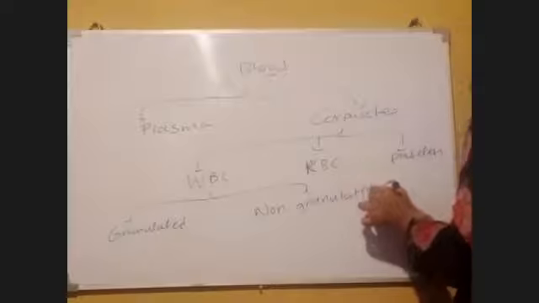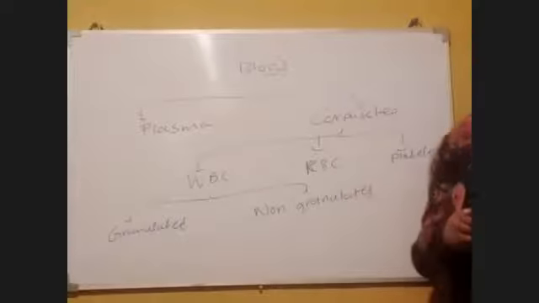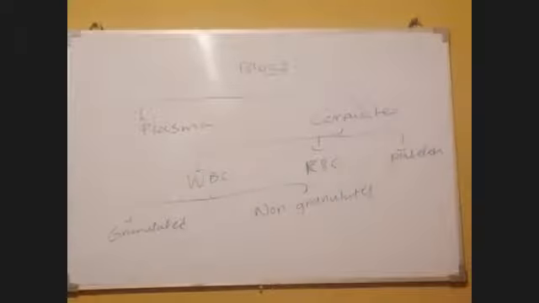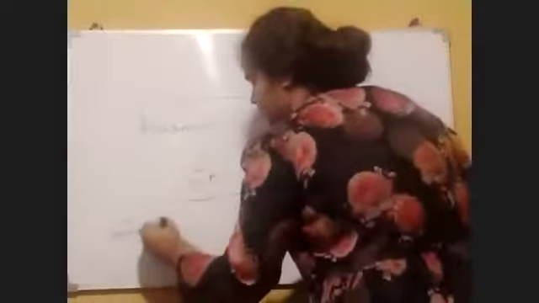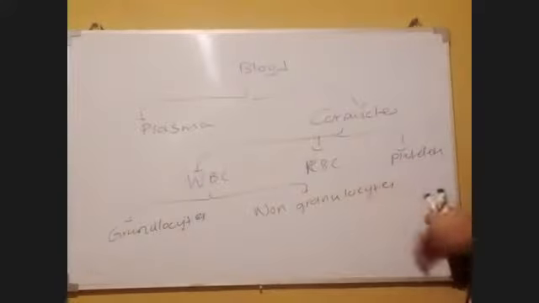The granulated ones are called granulocytes, and the others are non-granulocytes.